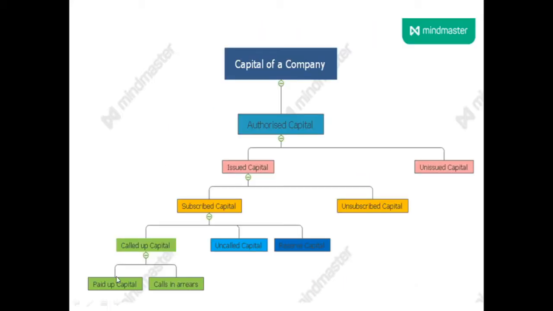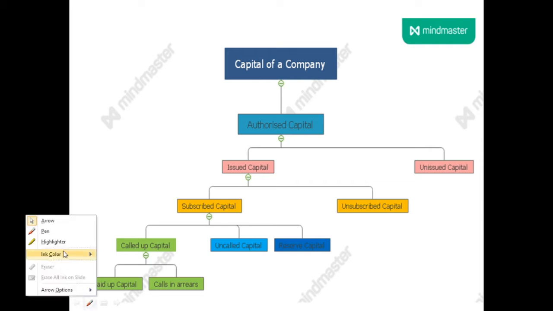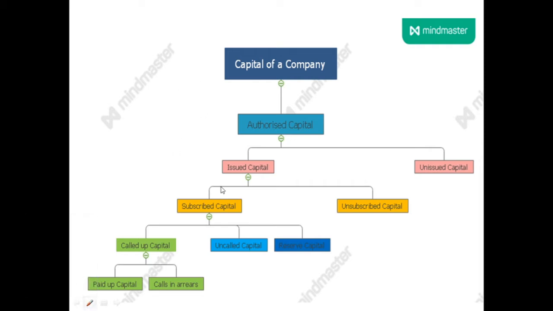If you are able to see here, I draw one diagram here. Capital of a company. Now, capital of a company is divided into different parts, but there is a main group. First, capital starts with authorized capital. Then this authorized capital is divided into two groups, issued capital and unissued capital.